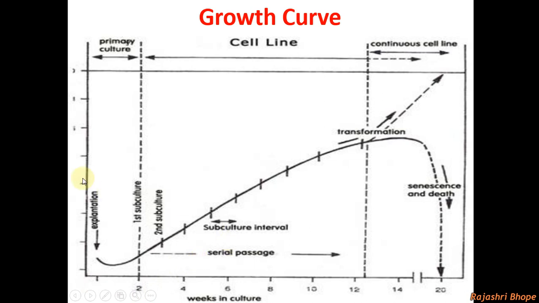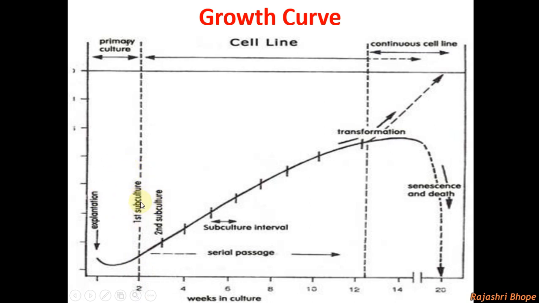So this is the same as a lag phase, where the primary culture is developed. Primary culture is the culture which is developed using an explant. Then once the primary cell culture is grown, see here, after 2 weeks the first subculture occurs.